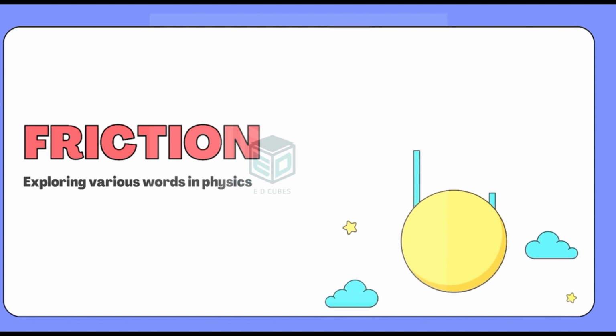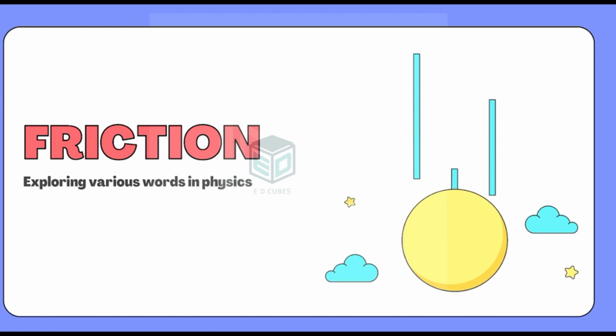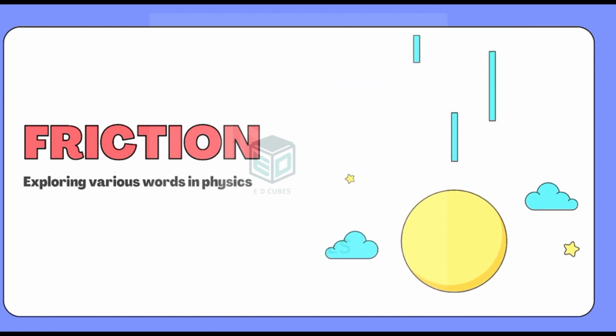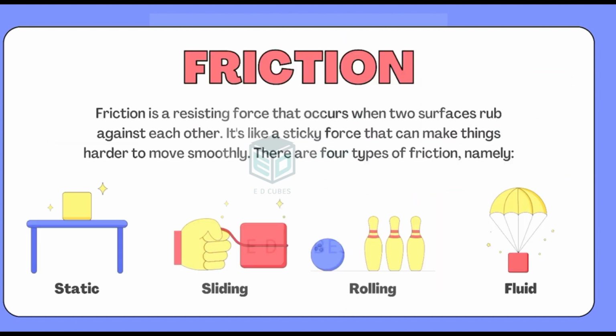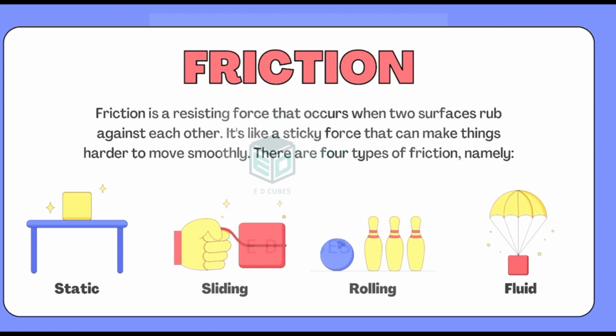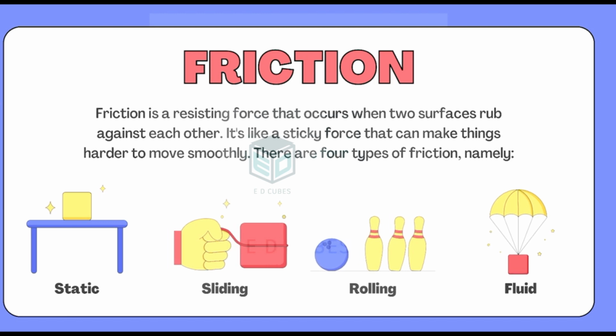Let us continue exploring various words in physics, and today's word is friction. Today we are going to know all about friction and also the various things related to it. So, friction. Friction is nothing but the resisting force that occurs when two surfaces rub against each other. It is like a sticky force that can make things harder to move smoothly.